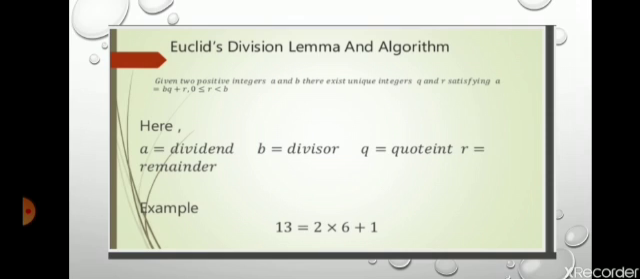For example, if you divide 13 by 2, what do you get? You get the quotient 6 and remainder 1. So here 6 and 1 are the quotient and remainder when you divide 13 by 2. So 13 is equal to 2 into 6 plus 1. This is the lemma statement.